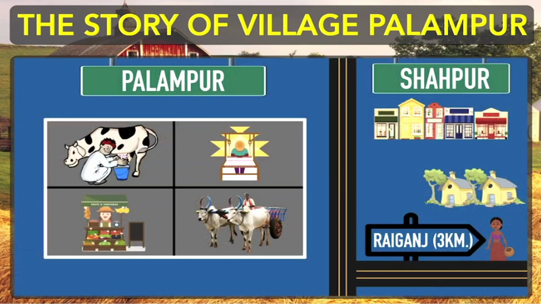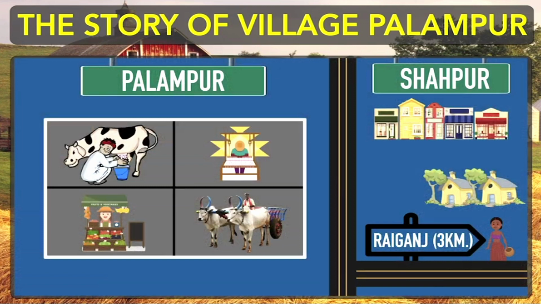Students, now we will talk about some non-farm activities in village Palampur. As we can see in our surroundings, if we look outside our house, there are many people engaged in different kinds of activities for earning their livelihood. Some people are engaged in dairy farming. Some people engage in shopkeeping, transportation, small scale industries, selling fruits and vegetables, and some other jobs, along with other work they perform in their houses for earning their livelihood.